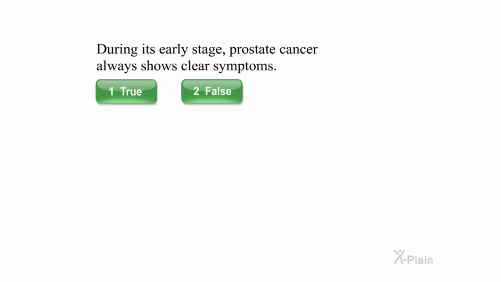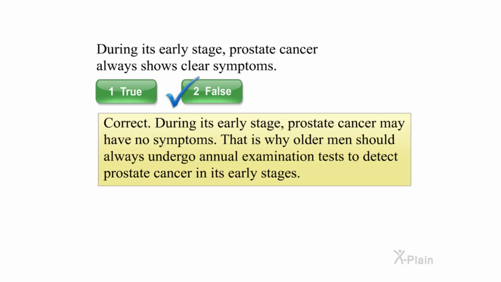During its early stage, prostate cancer always shows clear symptoms. Select true or false. Correct. During its early stage, prostate cancer may have no symptoms. That is why older men should always undergo annual examination tests to detect prostate cancer in its early stages.